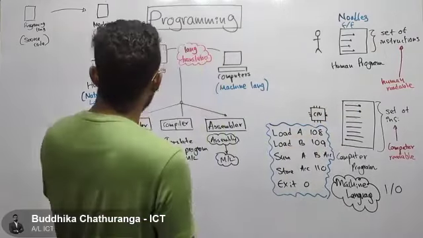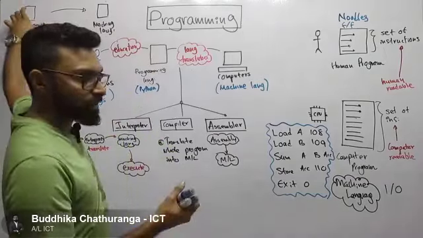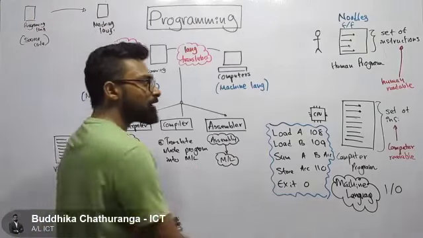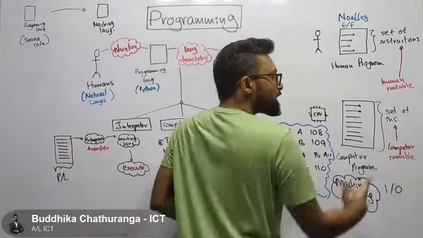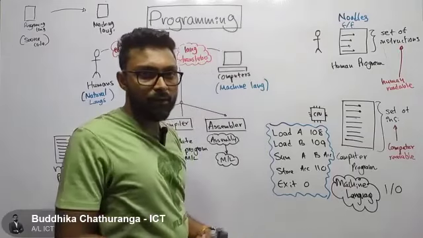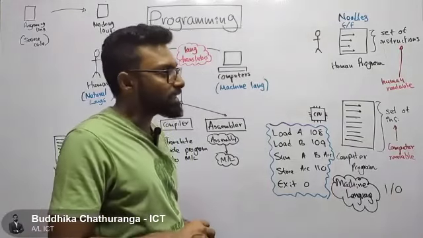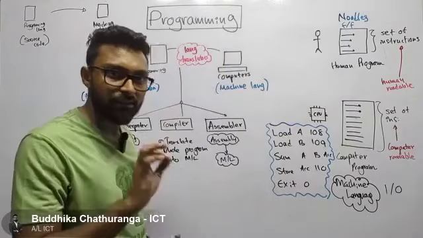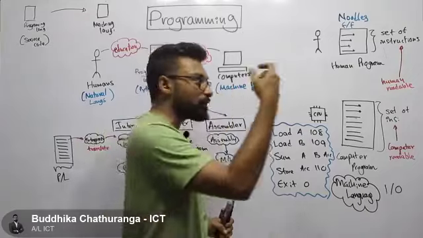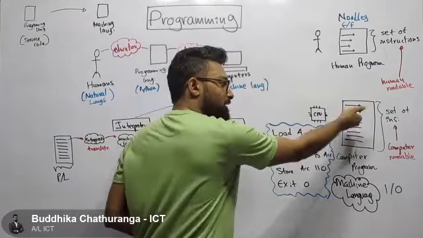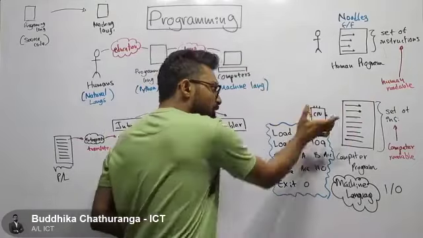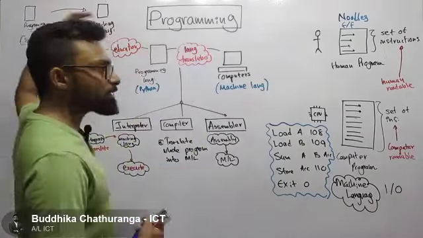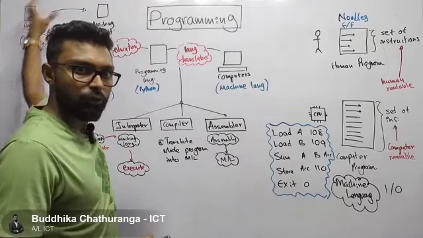Now after the compiler translates this program into machine language, we will have one set of instructions written in a way that computers can understand. Then the CPU can execute this code. The way the CPU is going to execute this code is that it will fetch these instructions one by one. These instructions are in a machine language which the CPU can understand, because our compiler has already converted the source code into machine language.